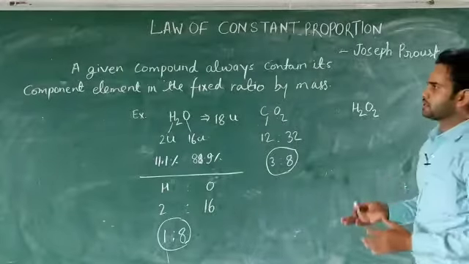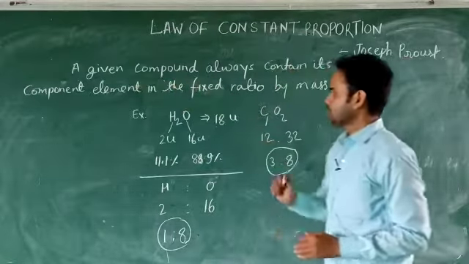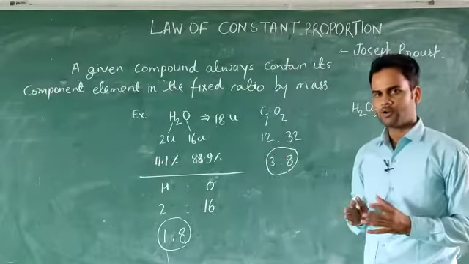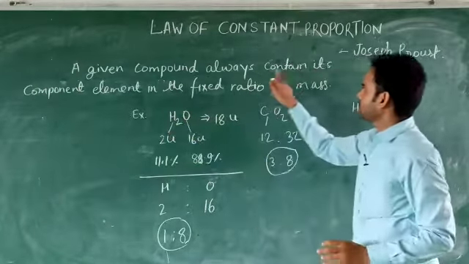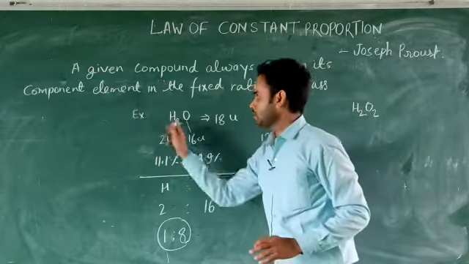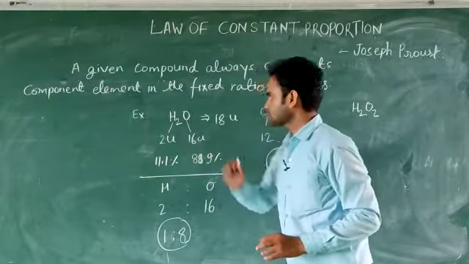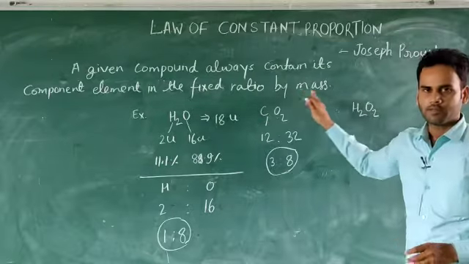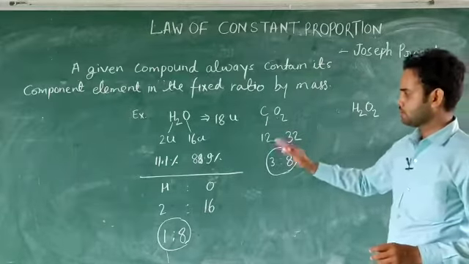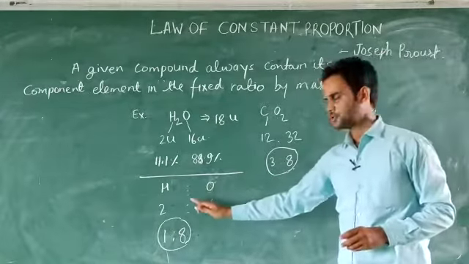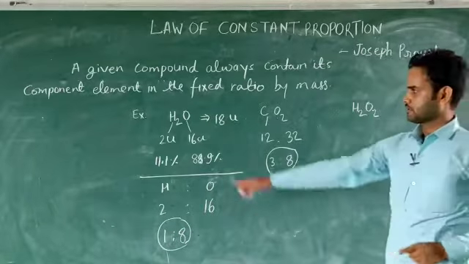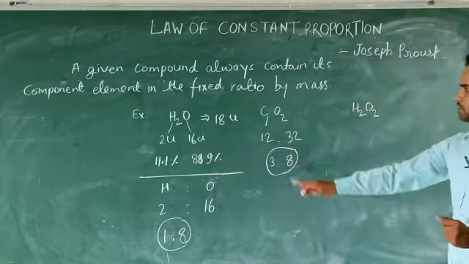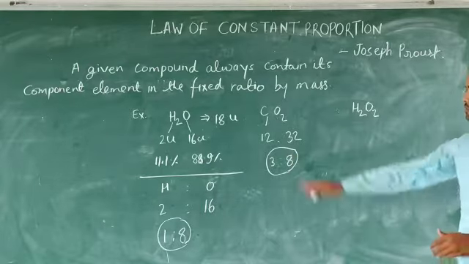That is why it is stated that a given compound, that means a fixed, particular compound, contains its component elements, hydrogen and oxygen, in a fixed ratio by mass. So their masses will always be in the fixed ratio, that is 1:8 in the case of water, and 3:8 in the case of carbon dioxide, CO2.